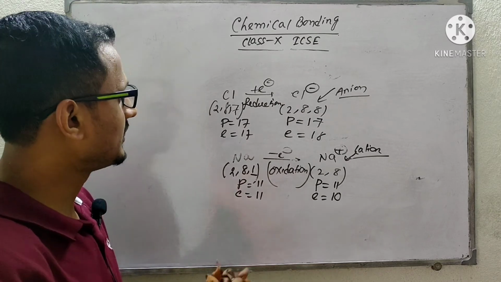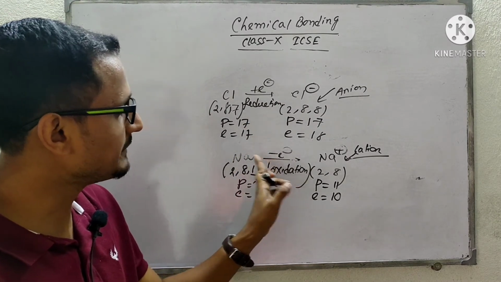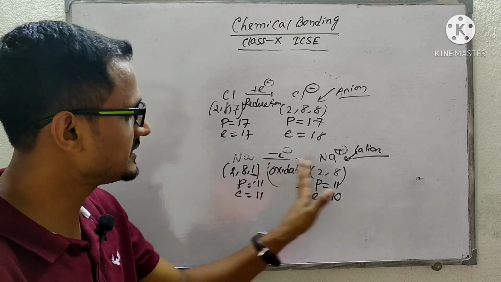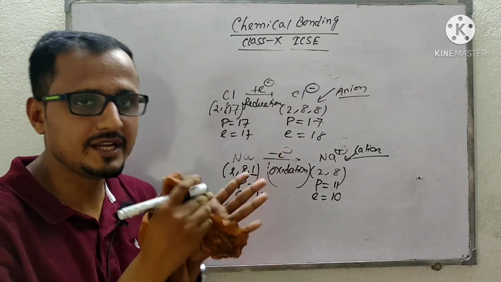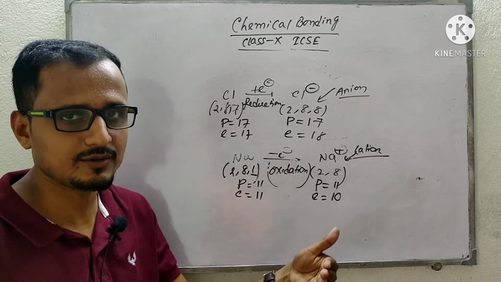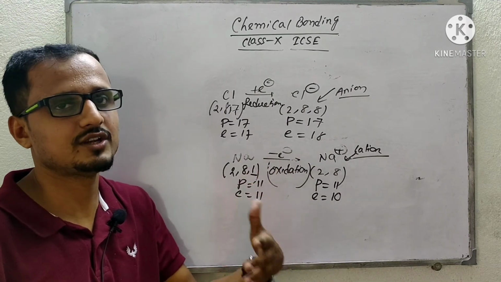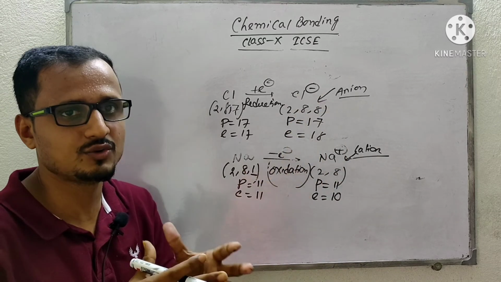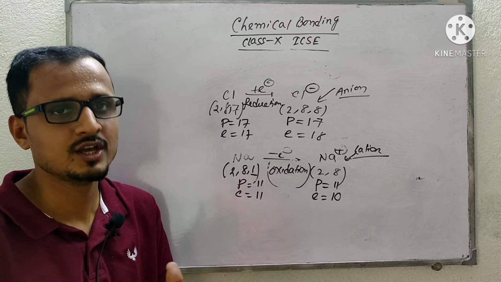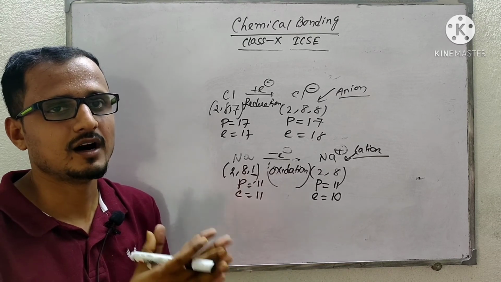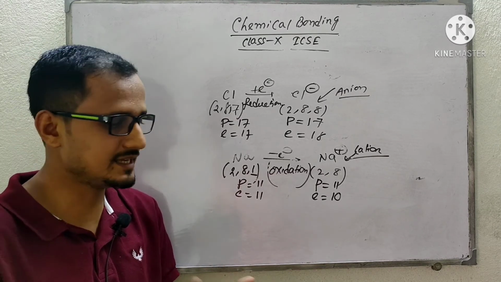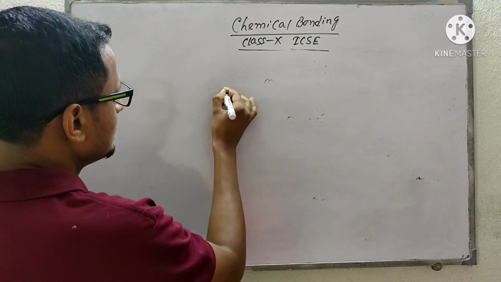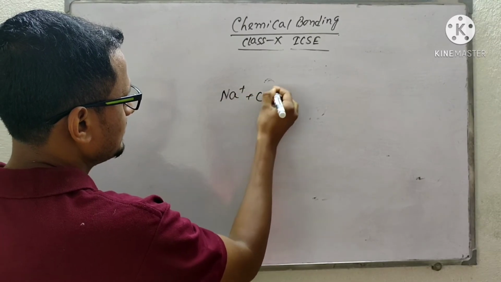So here you see, the electron released by the metal is accepted by the non-metal. Here a cation is formed, here an anion is formed. So the metal after releasing an electron forms a cation and the non-metal after gaining an electron forms an anion. After that, this cation and anion join together by electrostatic attraction force to form a compound, that is NaCl. That means Na plus and Cl minus join together to form NaCl.